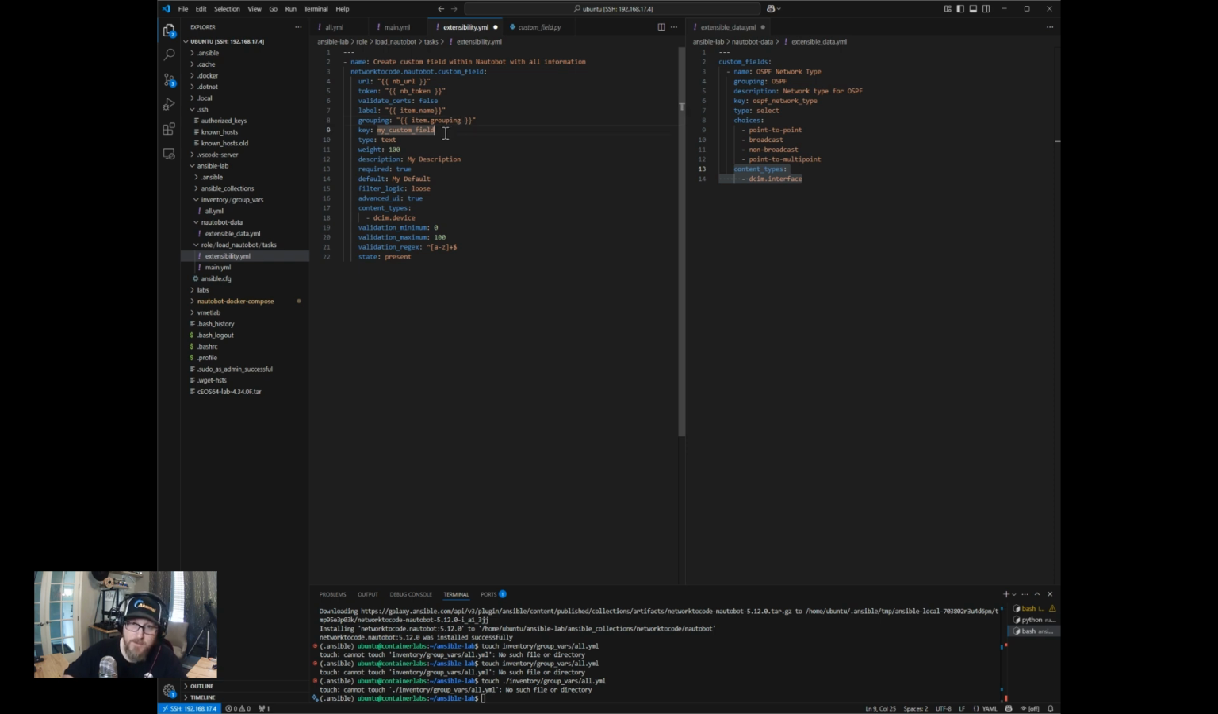Just gonna go down and do all these the same way, right? So there's key for type, the type, change this to type, okay. Weight, just leave it at 100. I think the weight is going to be, and I gotta check this, but I believe this is how it's listed or sorted in the Nautobot GUI. So I think a larger weight will be at the top, a lower weight would be towards the bottom.